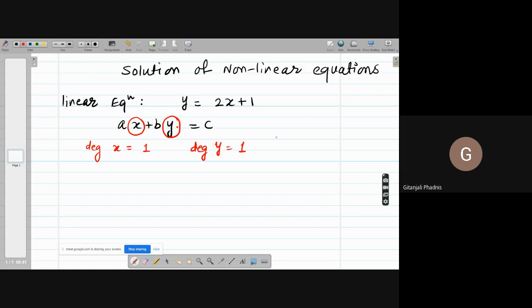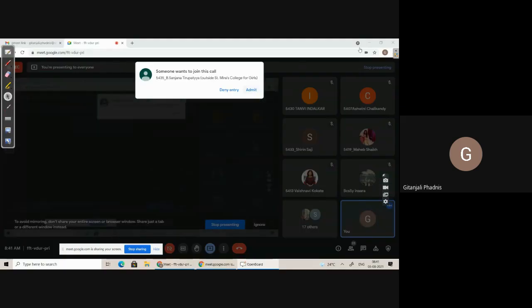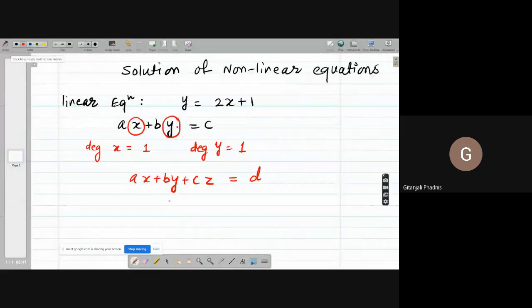So an equation where every variable is of degree 1 is called a linear equation. You can have any number of variables in it. This is a 2D linear equation. If you want to extend to the 3D system, then you may have ax plus by plus cz is equal to d. So here also the degree of every variable is 1. Degree of x is 1, degree of y is 1, degree of z is 1. a, b, c, d are constants. This is a linear equation.